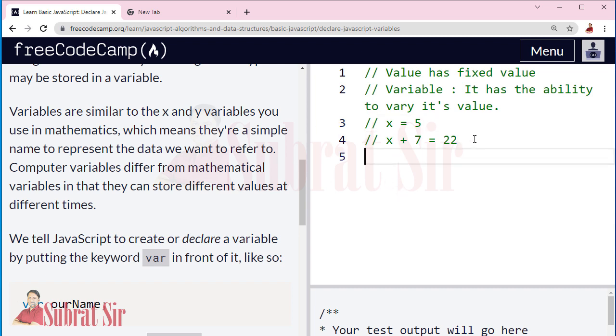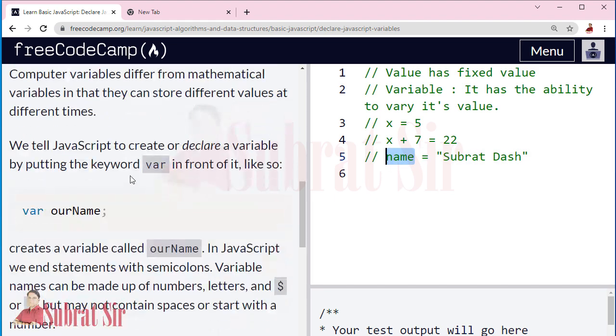Suppose I write name equal Subrat Das. It means I created a variable whose name is name and I stored a string to it, Subrat Das. And this is our assignment operator, which assigns this string to this variable.